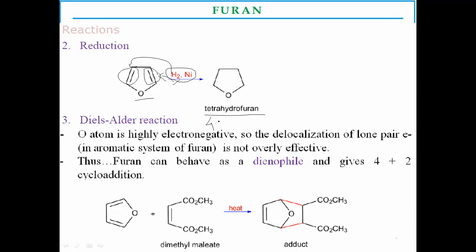There is an addition of 4 hydrogens. That's why it is tetrahydrofuran. The short form is THF, which was prepared.